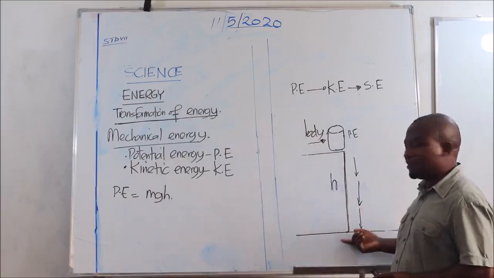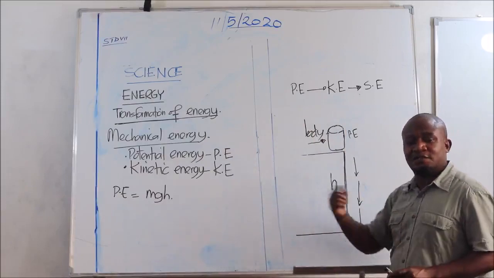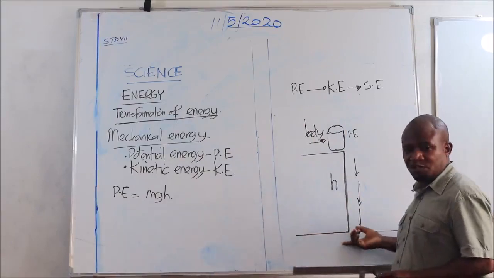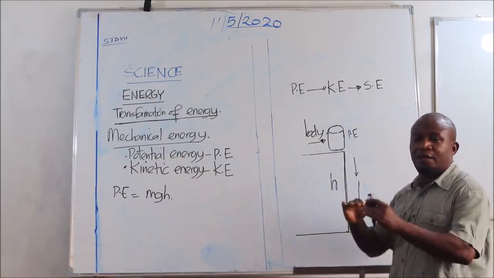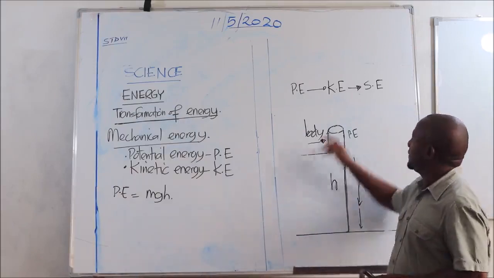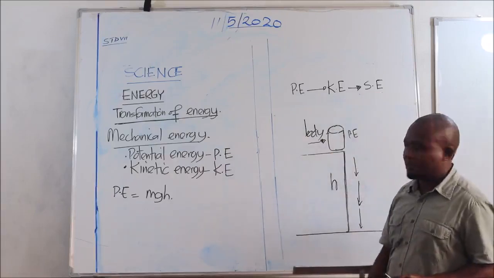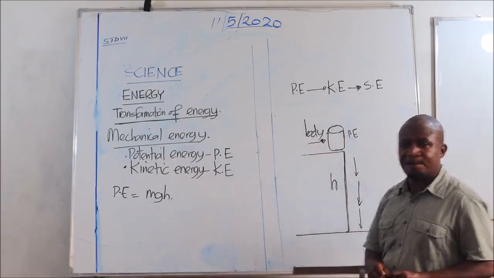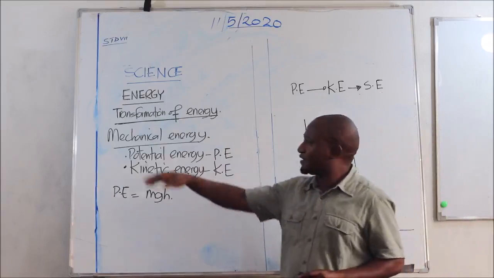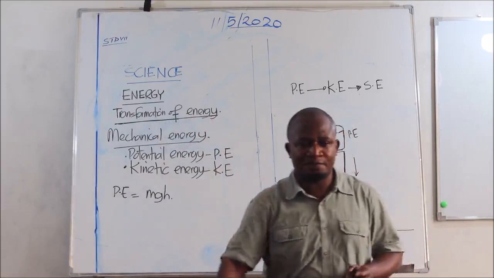Again, on reaching the surface, after some time the glass regains potential energy because it doesn't move. Now, the sound that we hear, the cracking sound of the glass, is what we call sound energy. So we expect such changes. And this is what I meant when I say we discuss transformation of energy, changes of energy from one form to another.